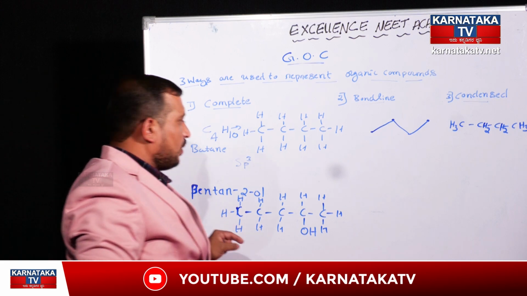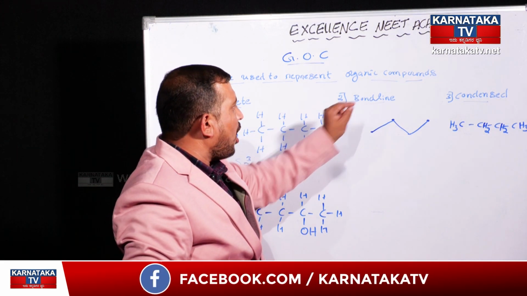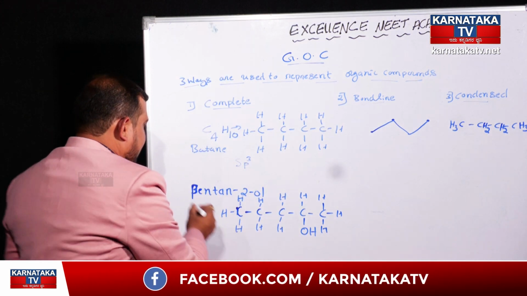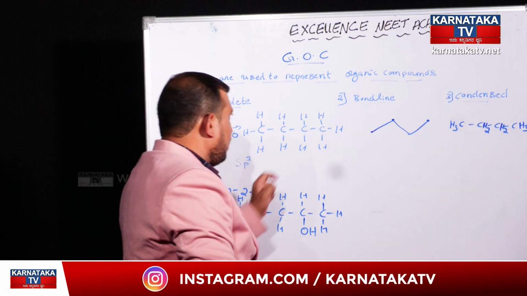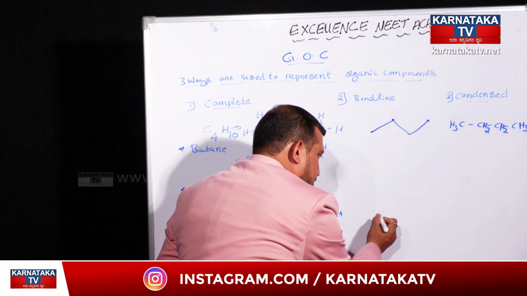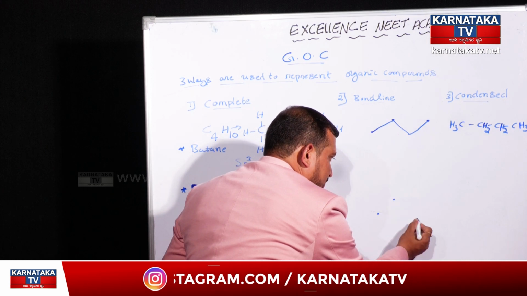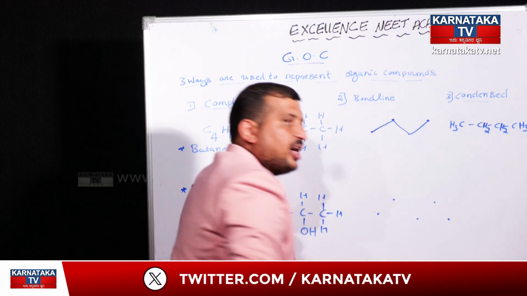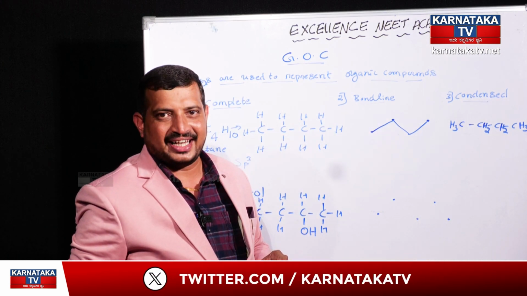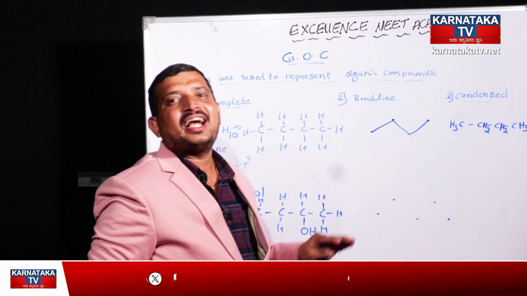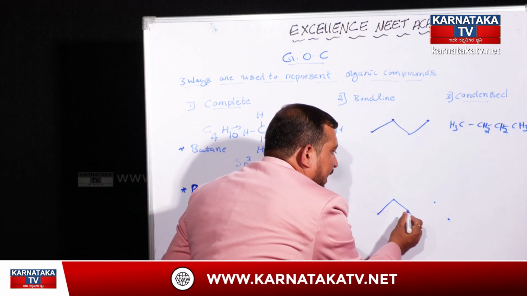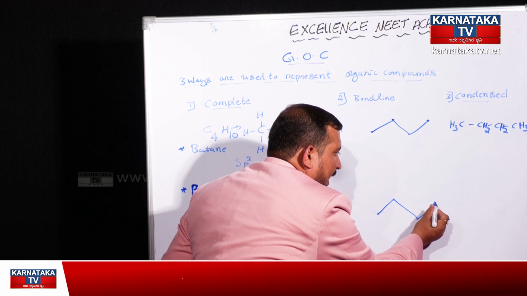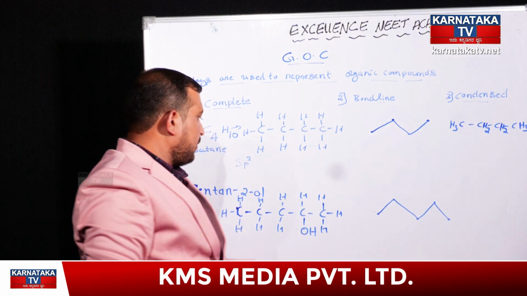Now, I will write down the bond line representation for that same compound, pentan-2-ol. Okay, how to write the bond line representation? As usual, 1, 2, 3, 4, 5 non-collinear dots should be taken. That will represent the carbon atoms, and all the carbon atoms will be joined by a line. Now you can take